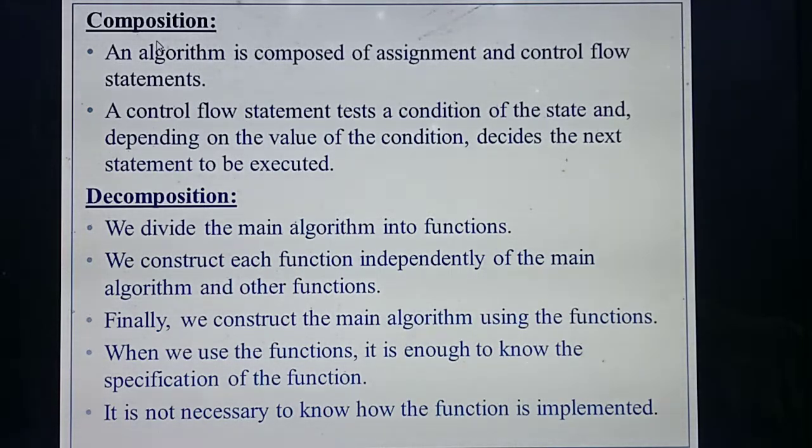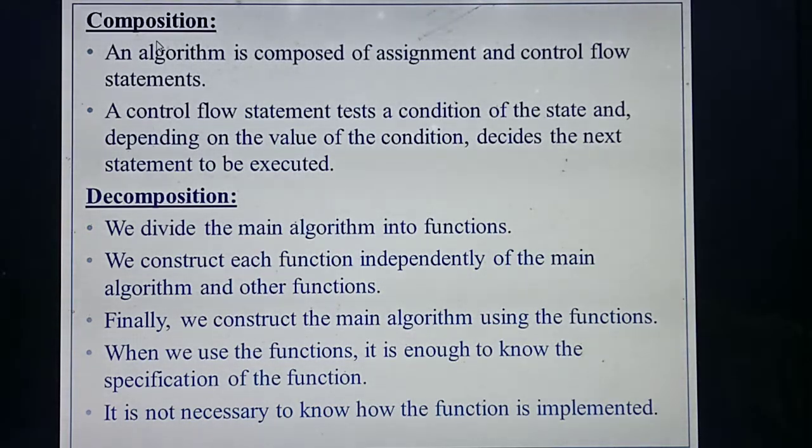So in the last class you studied about assignment and control flow statements, isn't it? What do you mean by assignment and control flow statements? So in a program or in an algorithm, you are giving some conditions. Okay, so that program or algorithm will check the condition. Whatever condition you are giving, based on that condition, that particular program will check. So next, if your condition is true, only then the next line of the program will execute. Okay, so for example, listen. In a program, I am writing the voting age of a particular person. So I am giving the condition, person age greater than or equal to 18.